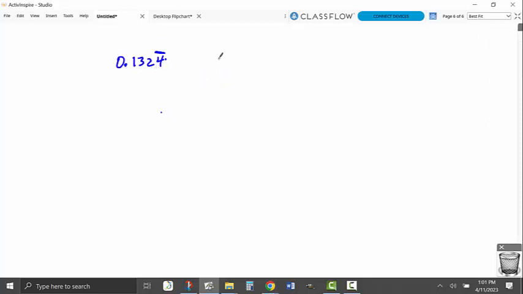So step 1 would be to multiply, if we call this n, 1000n is equal to 132.4 bar. Then I need to get the repeating part to go away, so I'm going to take 10,000n and call that 1324.4 bar.